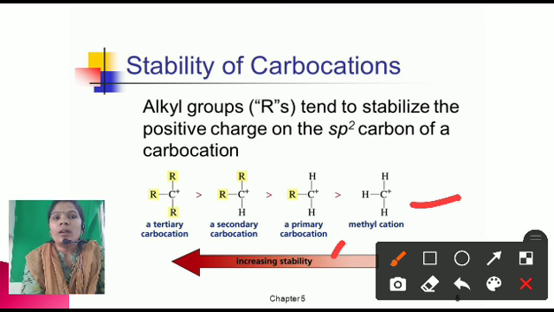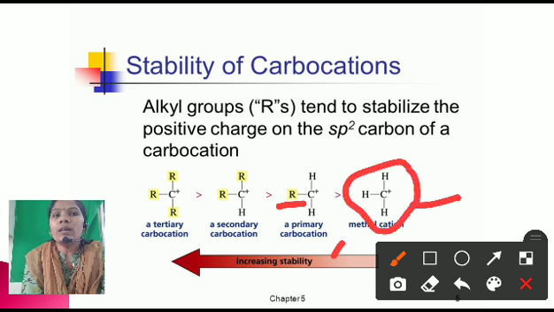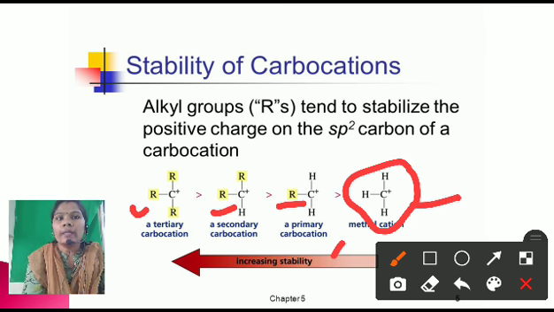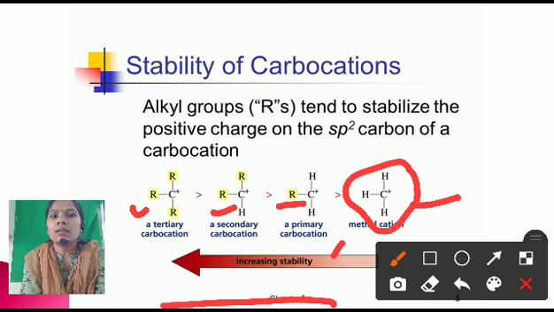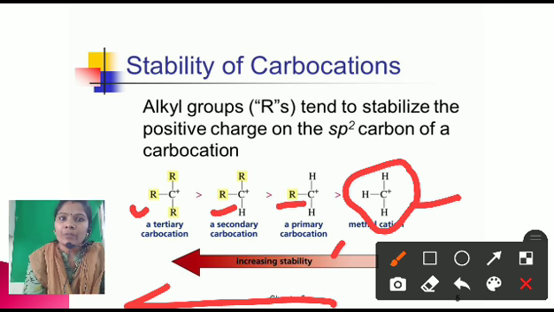You can see in this picture the methyl cation is least stable, then the primary carbocation, where only one R group is attached. From right to left, the R groups are going to increase. Here there are 0 R groups in this case, then 1 R group, then 2 R groups, and here 3 R groups are present. That means as the R or alkyl groups increase, these R groups tend to stabilize the positive charge on the sp2 carbon, and therefore stability increases.